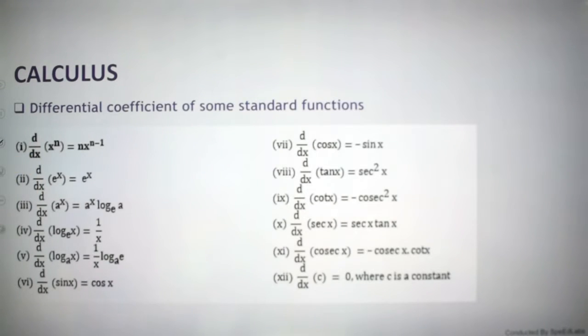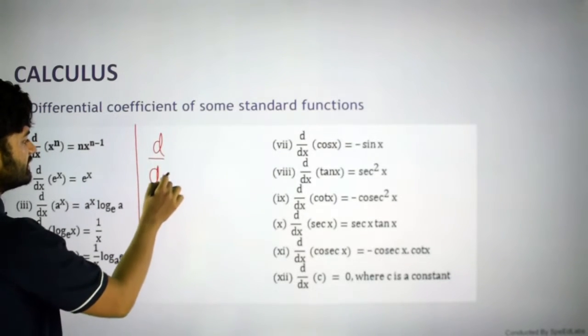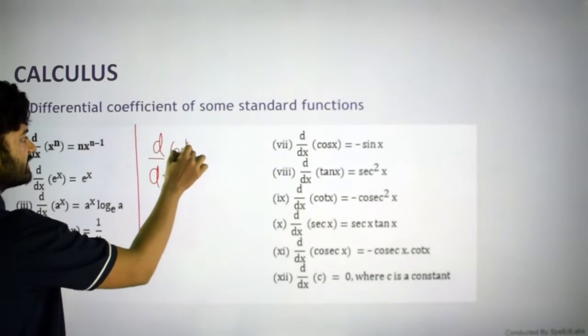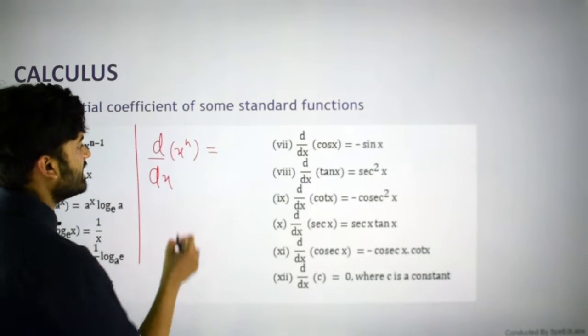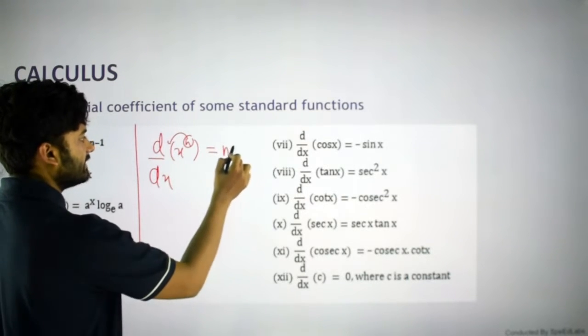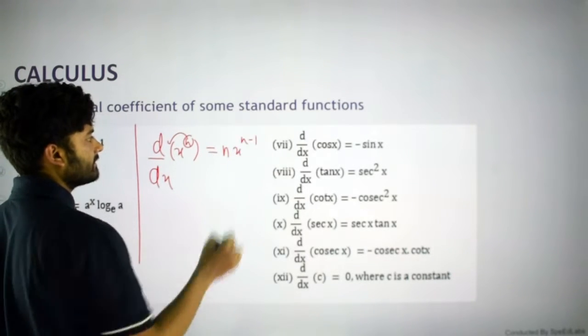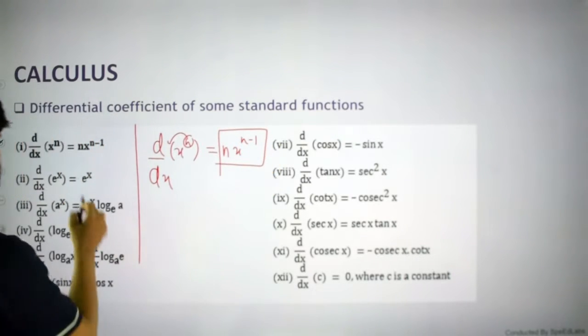So there are some differential coefficients of standard functions. If you talk about the differentiation, let's say dy by dx of x raised to power n, what is the standard result? Here this n comes down to the front, and this is x, and you subtract 1 from n, so x raised to n minus 1. This is the standard result you will get.